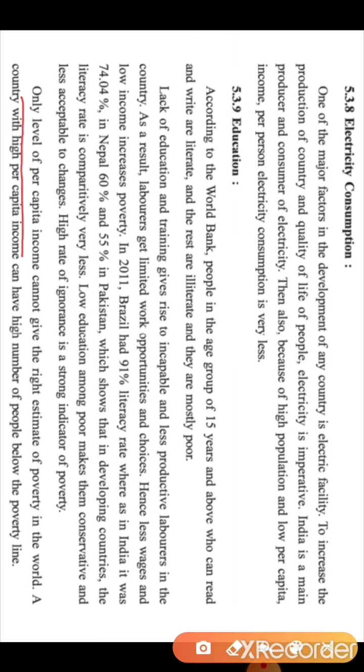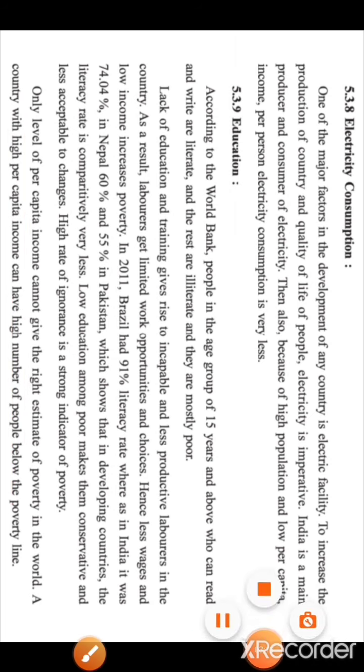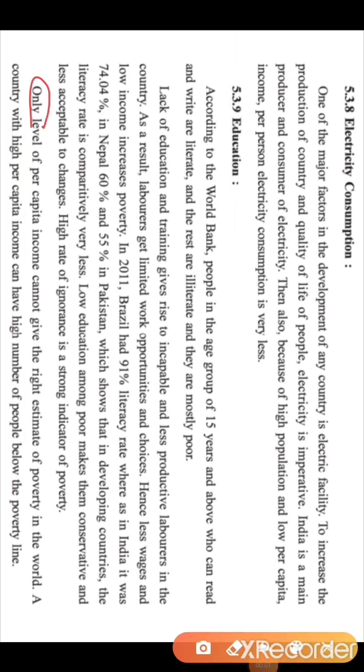Only the level of per capita income cannot give the right estimate of poverty in the world. A country with high per capita income can have a high number of people below the poverty line. To understand these last two lines, you should know the concept of unequal distribution of income. In these last two lines, it is said that there are countries whose per capita income is quite high, but in that country there are maximum people who are living below the poverty line. So per capita income cannot give the right estimate of poverty.